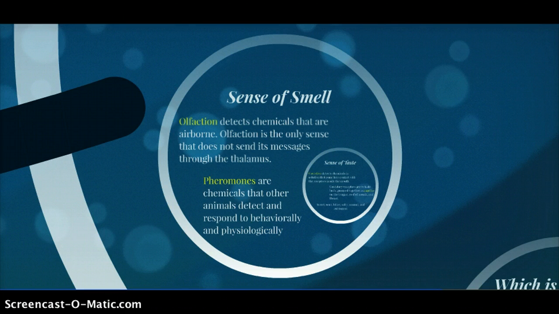Some animals release pheromones, chemicals that other animals detect and respond to behaviorally and physiologically. The role of pheromones in humans is not well understood, but odorants that cannot consciously be detected can influence mood and stimulate activity in non-olfactory areas of the brain.